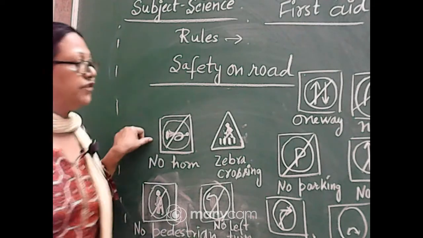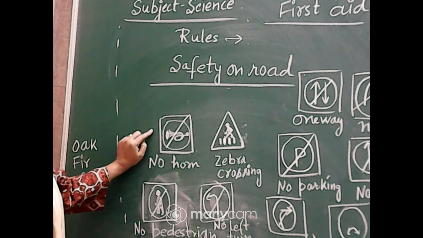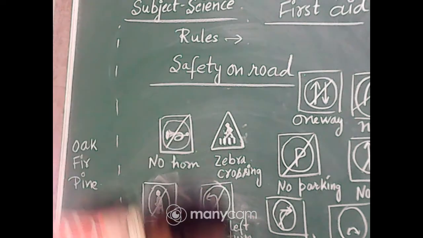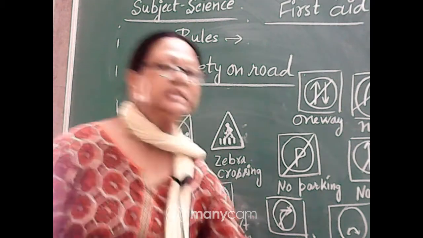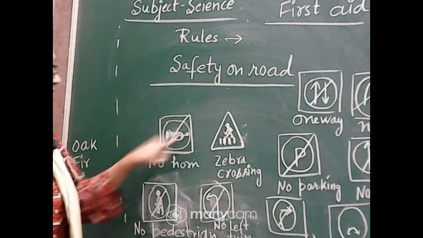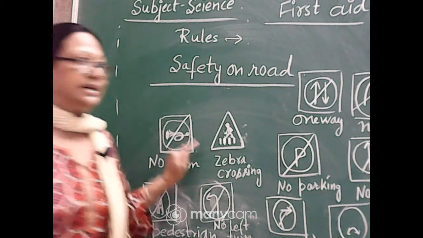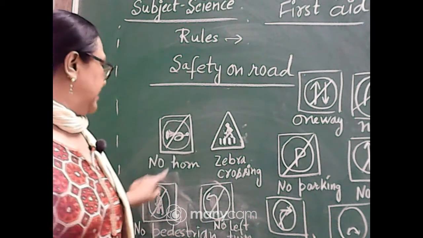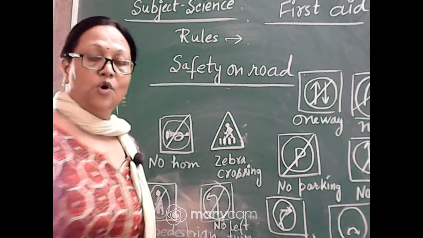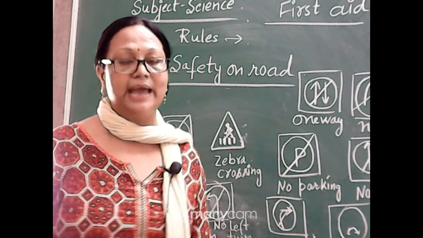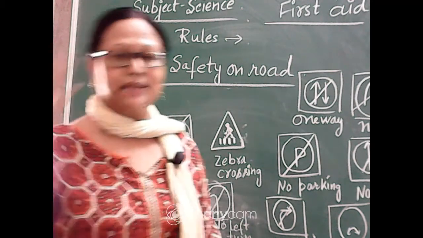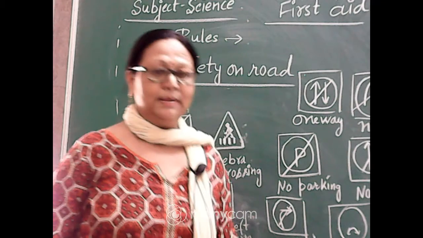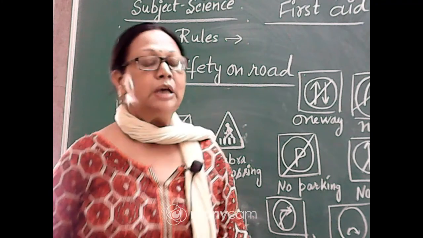Now we'll move towards this one. This is a horn, a kind of musical instrument called a trumpet, and it is cut. That means there is no horn. No-horn areas are the areas where schools are ahead or hospitals are there, or maybe some exam is going on in that part.